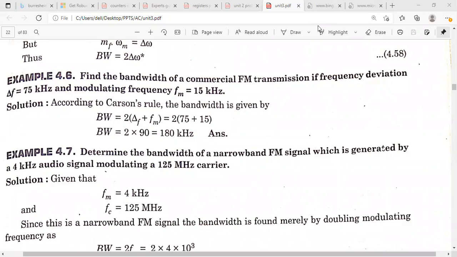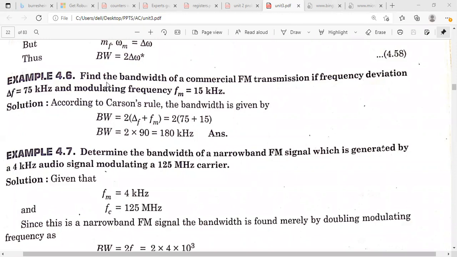For example, if it is narrowband FM, the modulation index is very, very small, so the bandwidth will be equal to 2 FM, not 2 delta F. So in this class, I'm going to explain problems on Carson's rule.